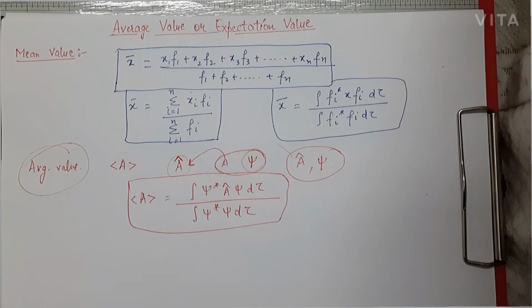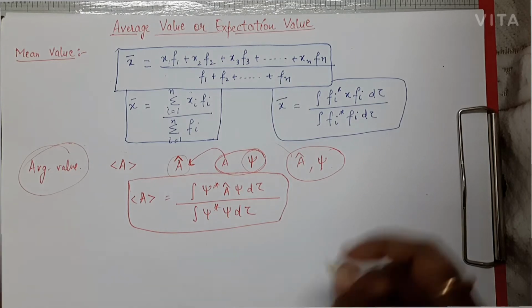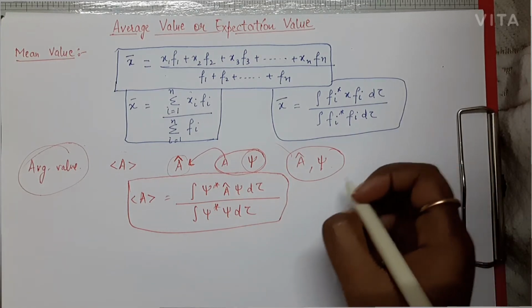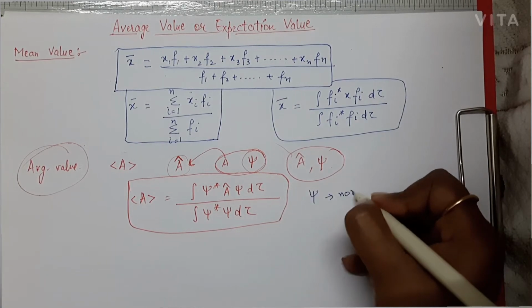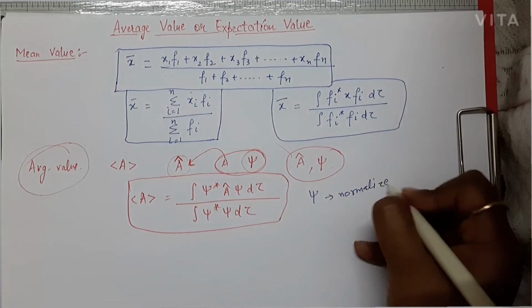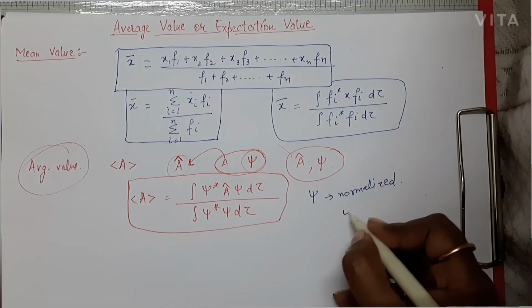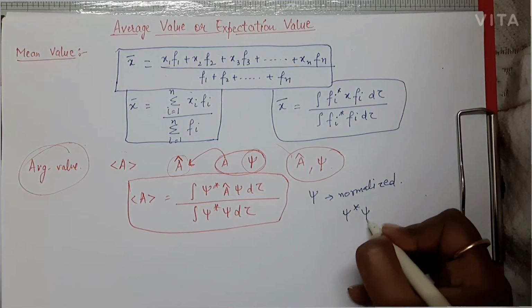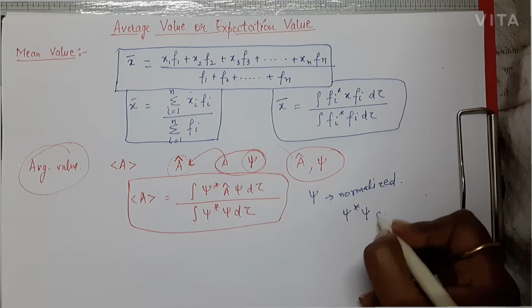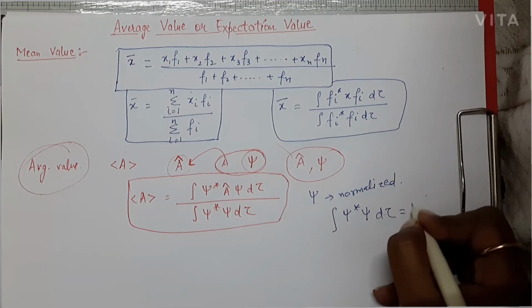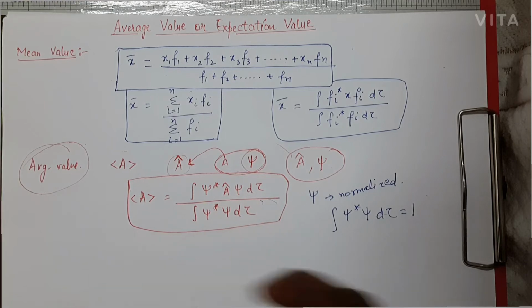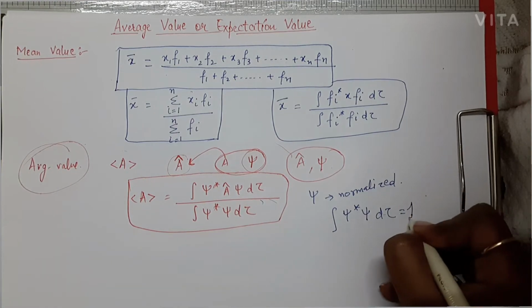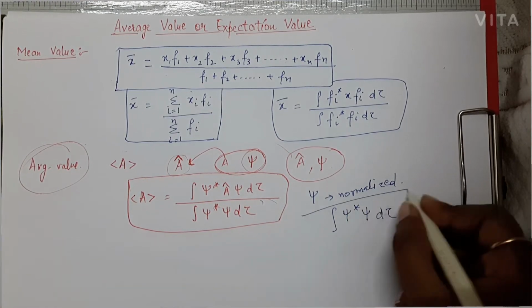So if psi is normalized, right now just listen up. If psi, the wave function, is normalized, then what happens? Integration of psi star psi d tau is equal to 1, that is, this denominator part becomes equal to 1. Okay, not 0, 1, if psi is a normalized wave function.